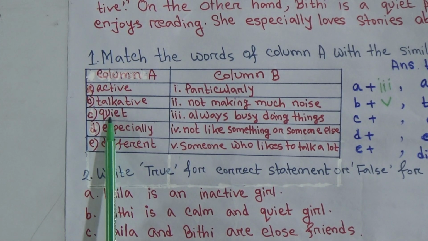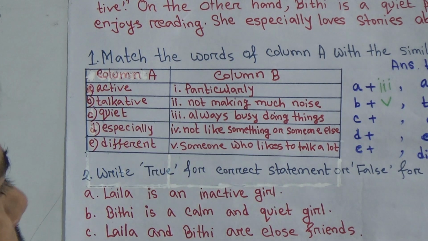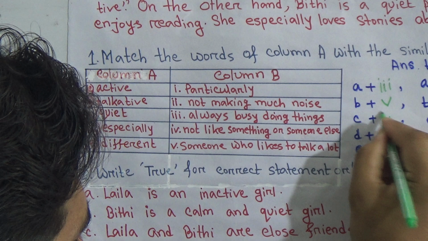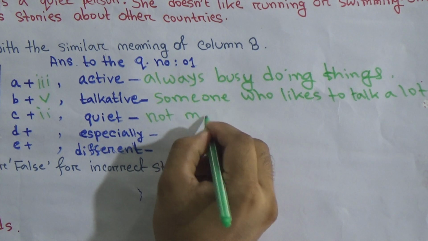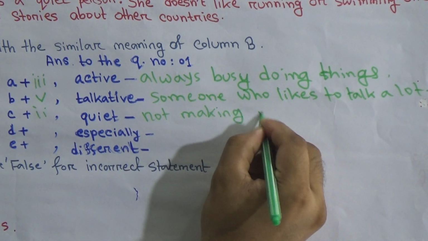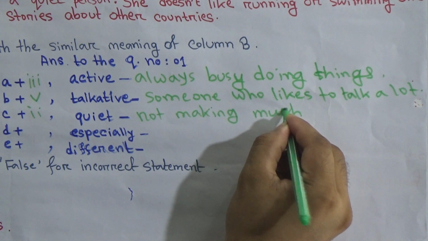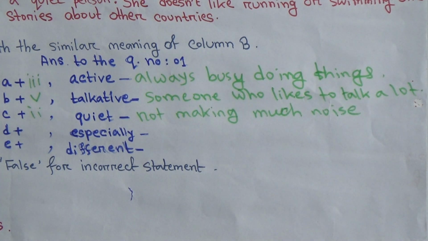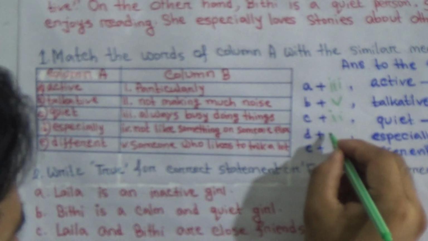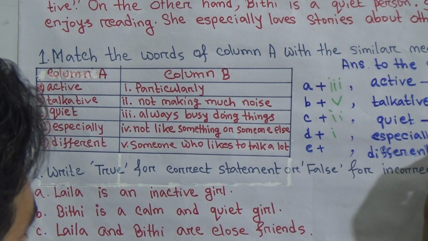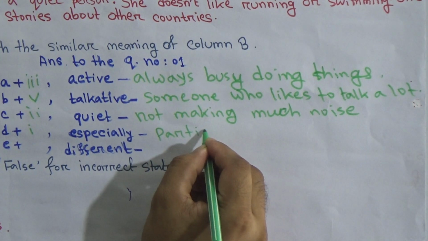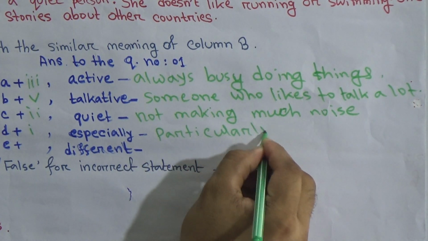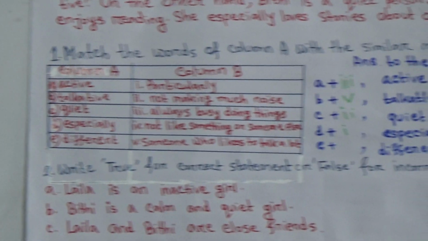Now go to question C. C is quiet. Quiet means not making much noise. It matches with number 2. Write the proper answer here. Not making much noise. Okay, then go to D. D is especially. Especially means particularly, which is different from others. D matches number 1, particularly.